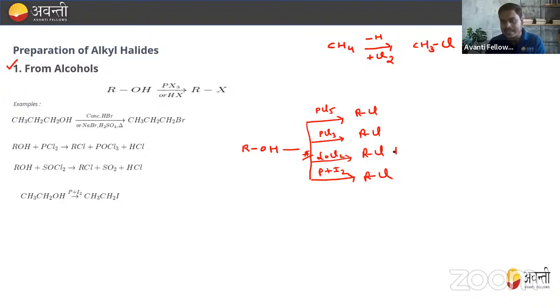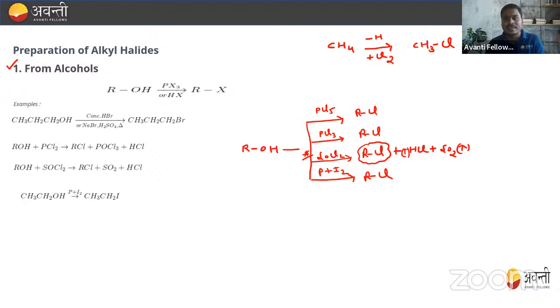Because in this, RCl is formed, and along with it, HCl plus SO2 is formed. We know that SO2 is a gas, so it will evaporate out easily. HCl is also in gas form, so it also evaporates out easily. So here we can easily get RCl, and there is no need to separate further things.